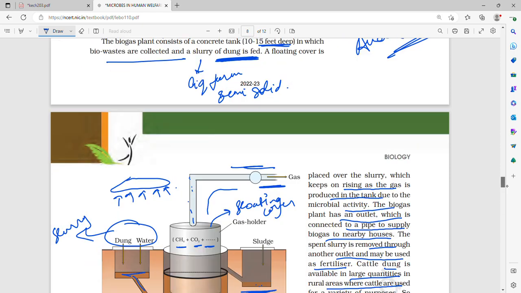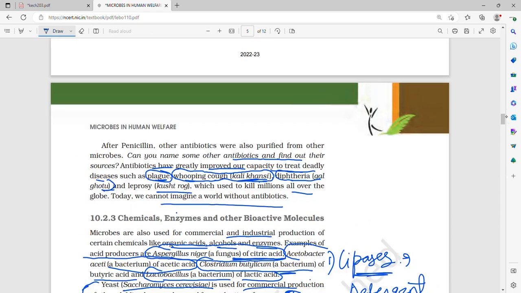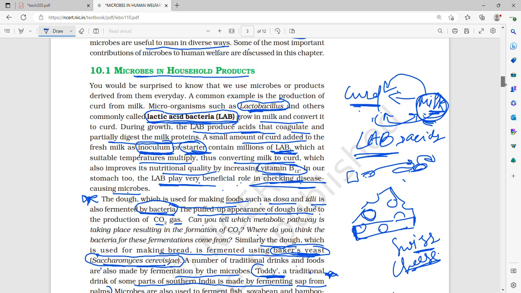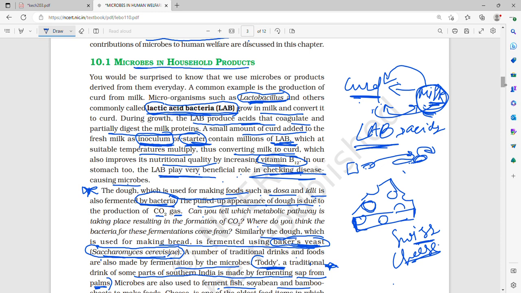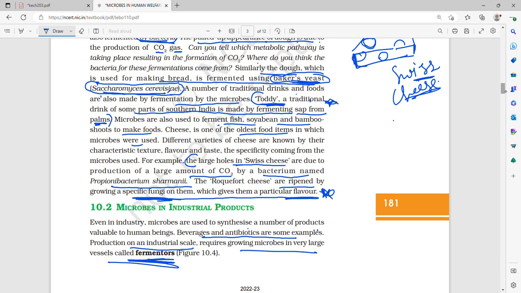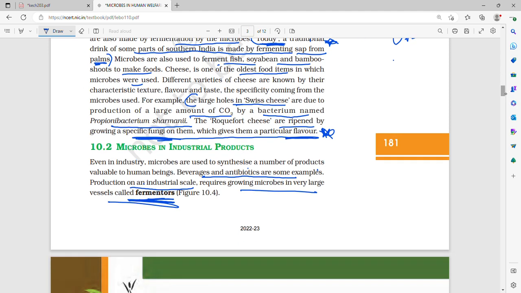First, we saw lactic acid bacteria in our houses and how they help us. We saw how baker's yeast, brewer's yeast, that is Saccharomyces cerevisiae, helps us, how toddy is made by fermentation of sap from palms, and how other fermented foods are made from bamboo shoots, soya bean, fish and so on.